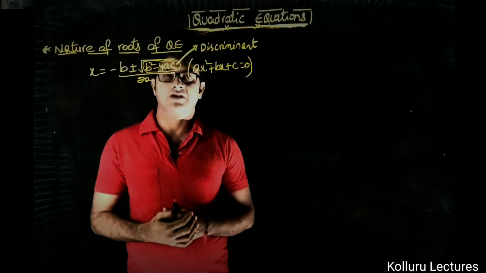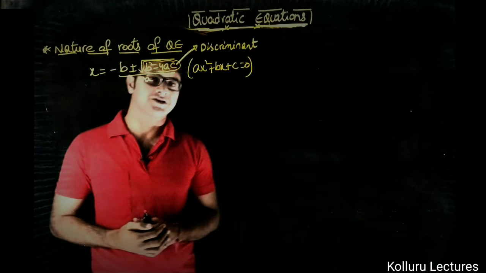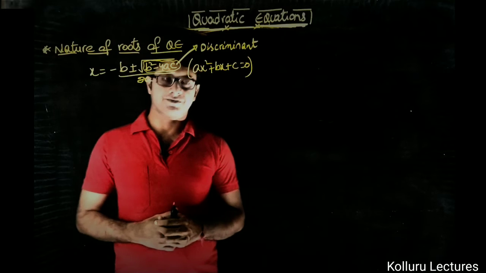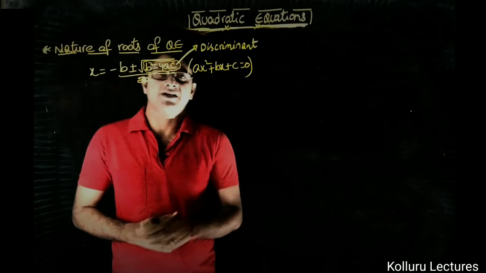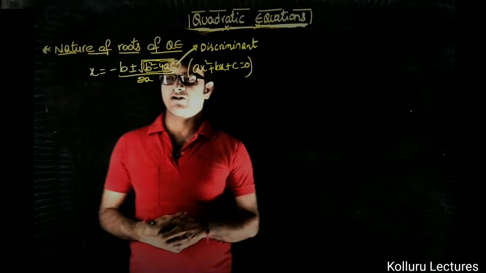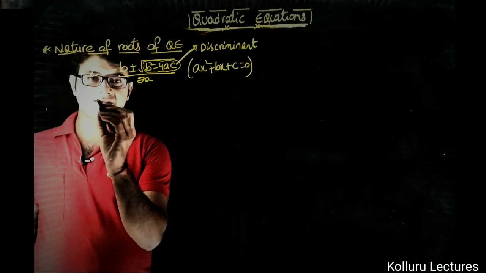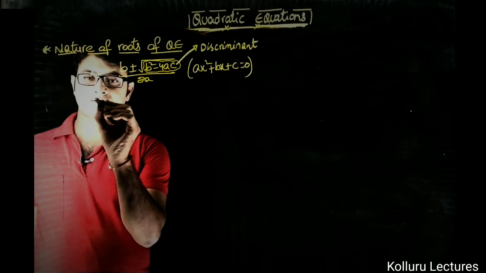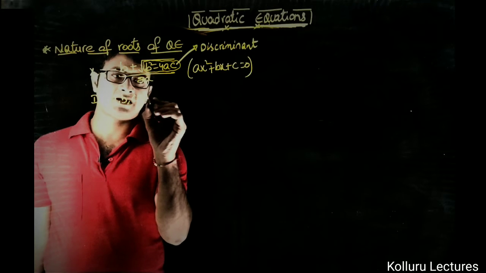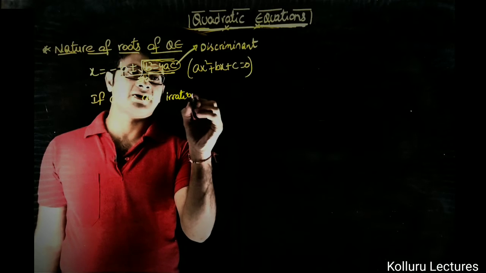As for the last video, we have discussed the nature of the roots of the quadratic equation ax square plus bx plus c is equal to 0 if a, b, c are rational. So now let us have a look at what happens if a, b, c are irrational.